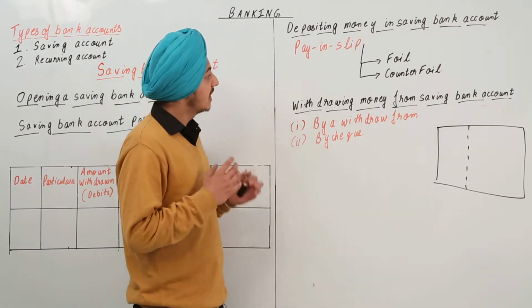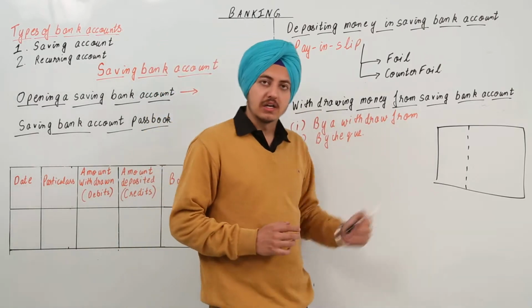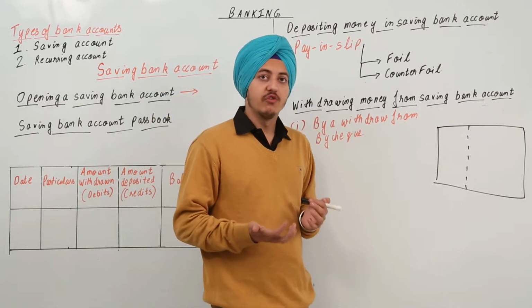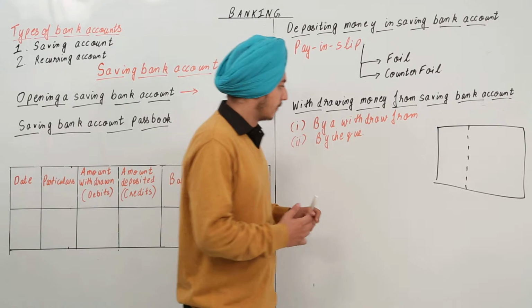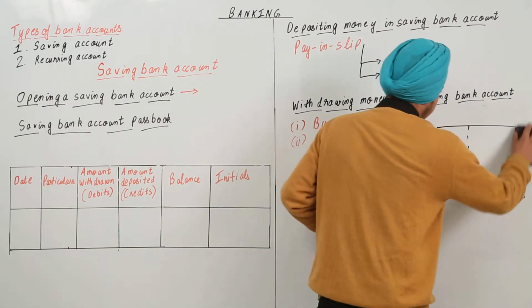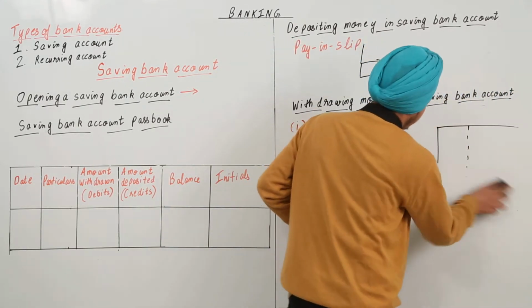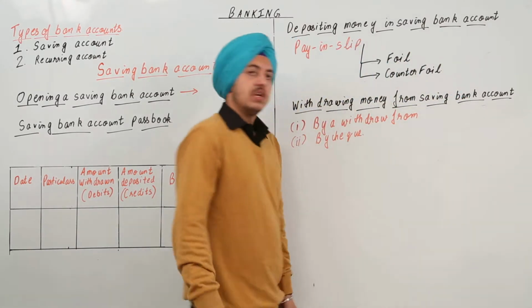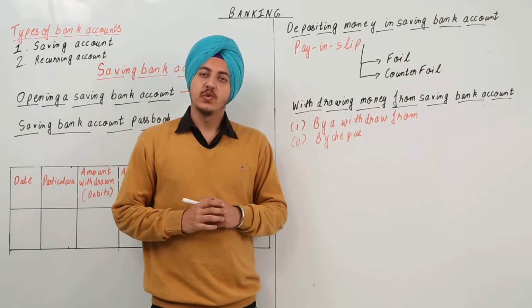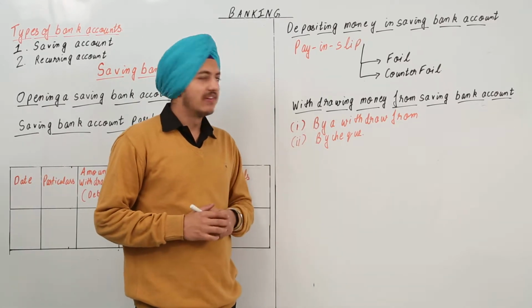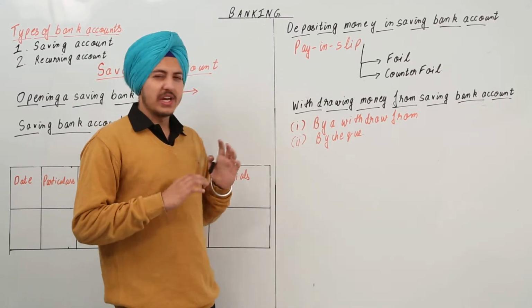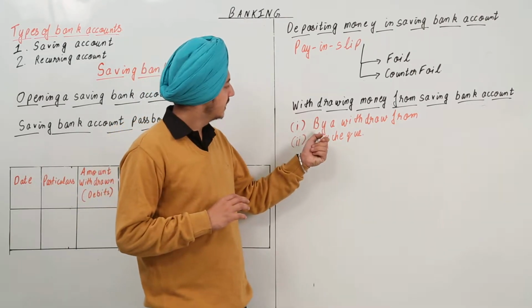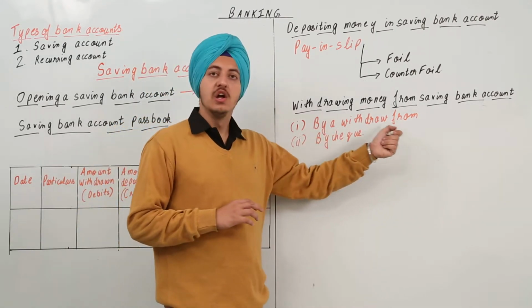Okay, now let's come to withdrawing money from saving bank account. How is money withdrawn from the saving bank account? I'll just come to this within a minute. Okay, so now there are two ways by which we can withdraw money from a saving bank account. First, that is very simple, is by using a withdrawal form.